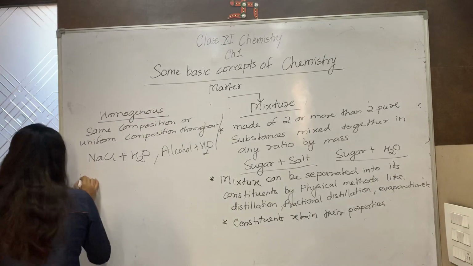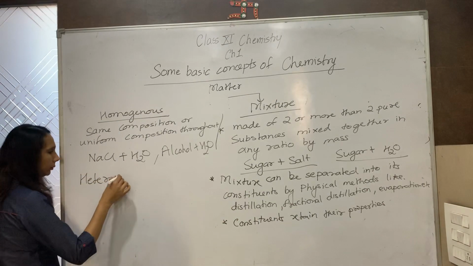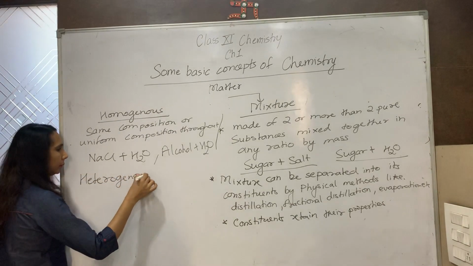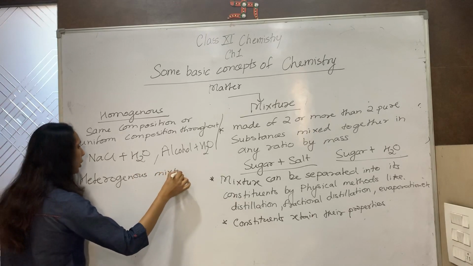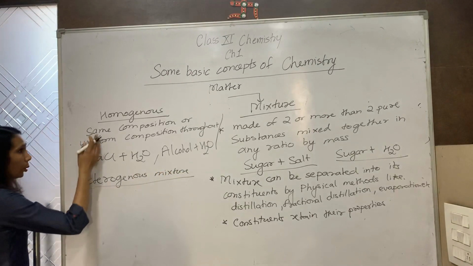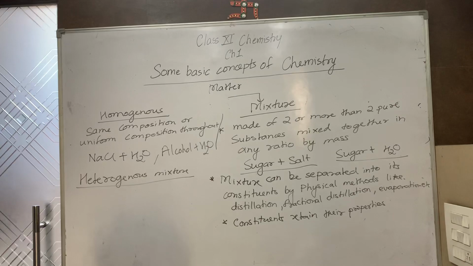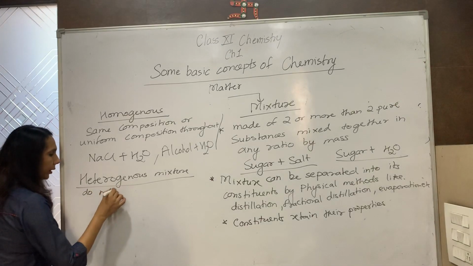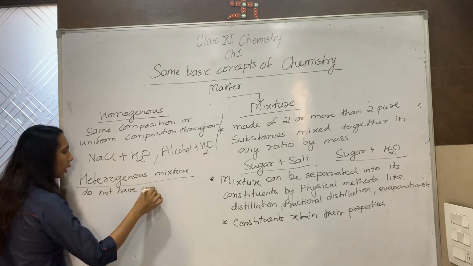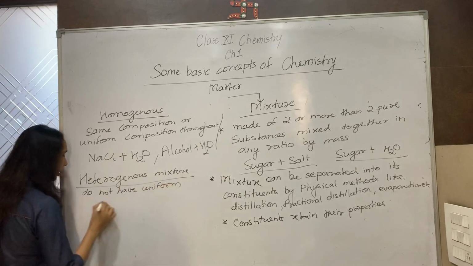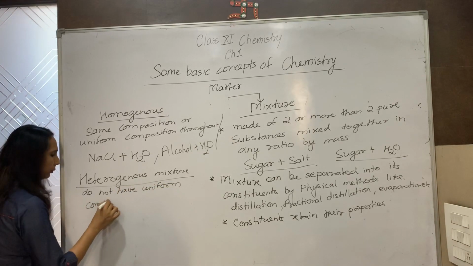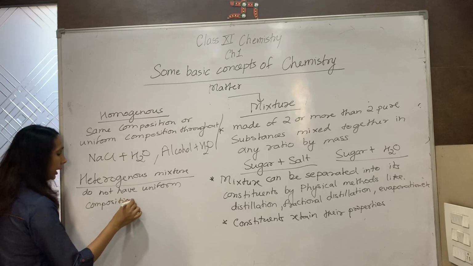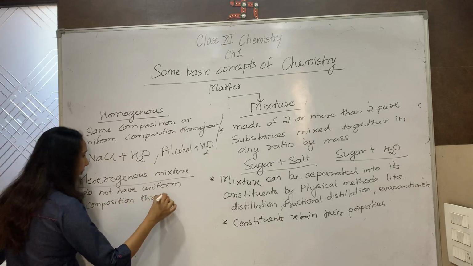Now if I take heterogeneous mixture, just the opposite of homogeneous, they do not have a uniform composition throughout. Let us take an example.